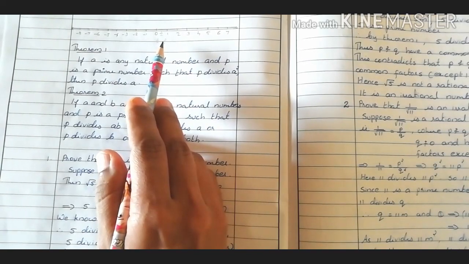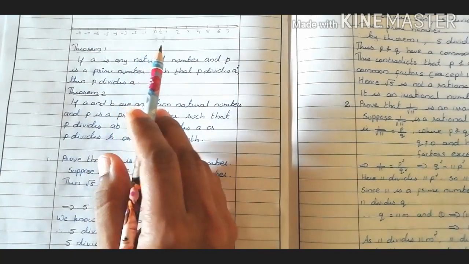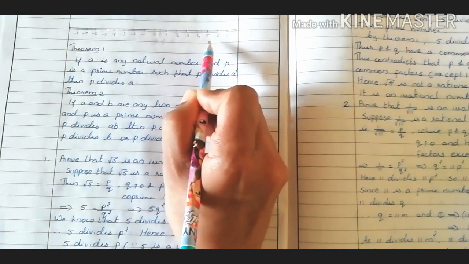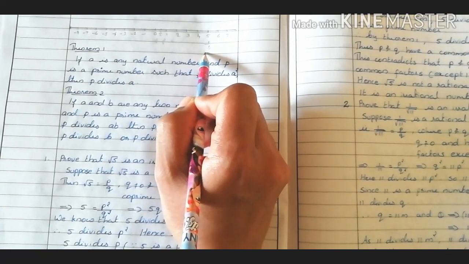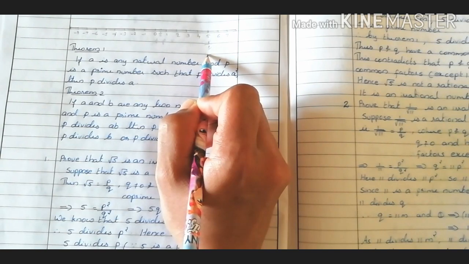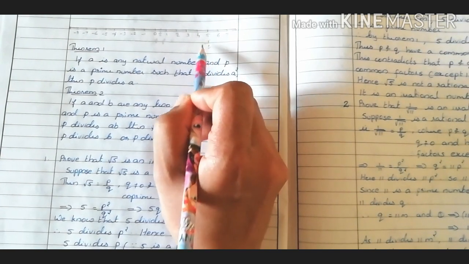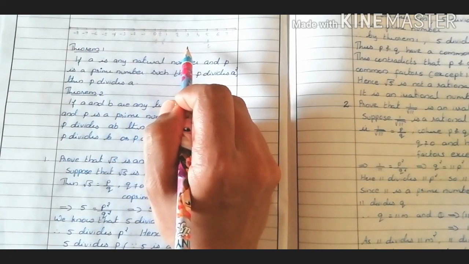Numbers that we cannot write in the form p divided by q should also exist on that number line.